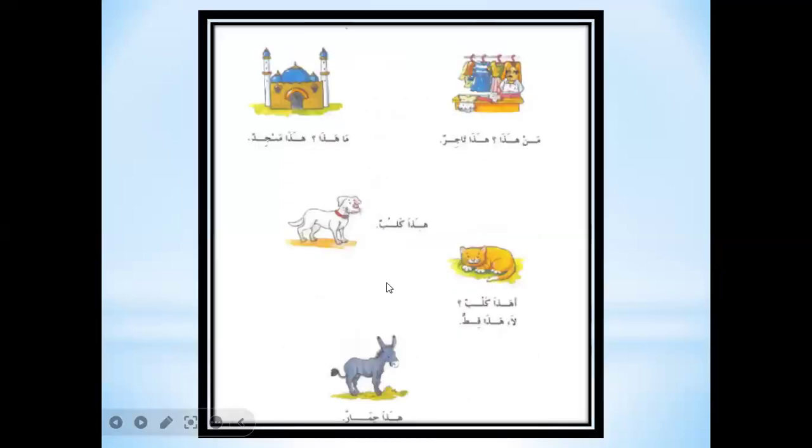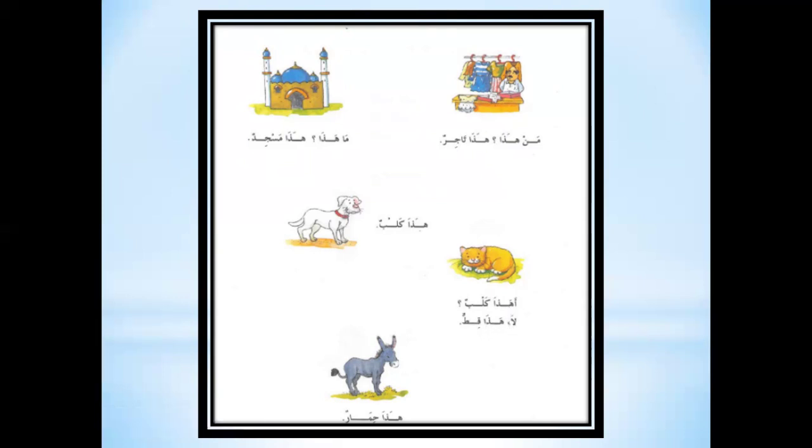Man hada tajirun. Who is this? This is a merchant. See the difference in these sentences. Ma hada. What is this? Hada masjidun. This is a masjid. Hada kalbun. This is a dog. Ahada kalbun. Is this a dog? La hada qittun.